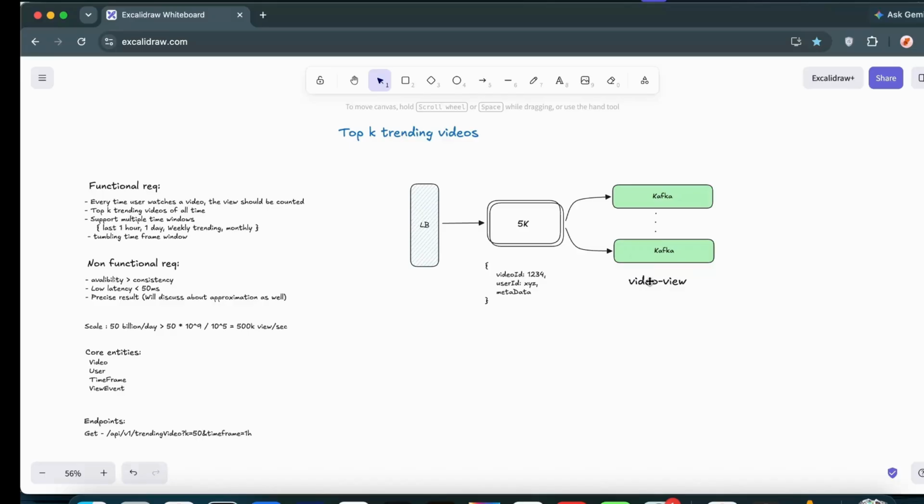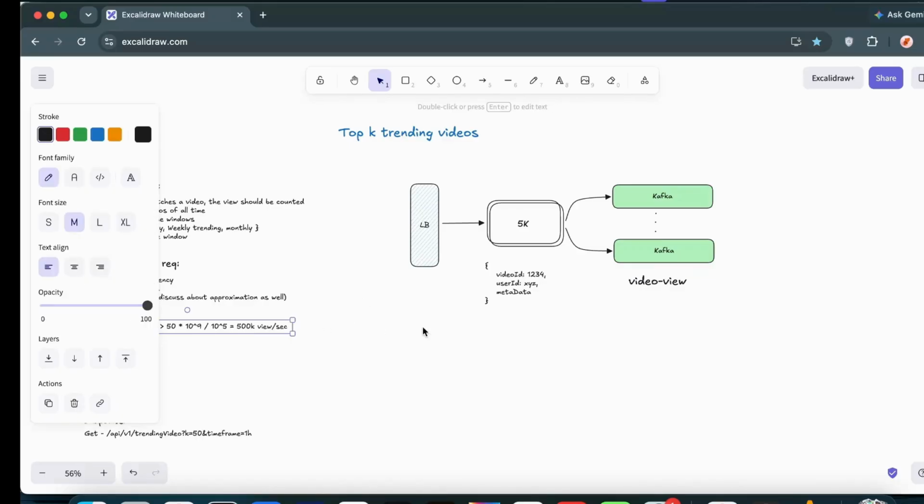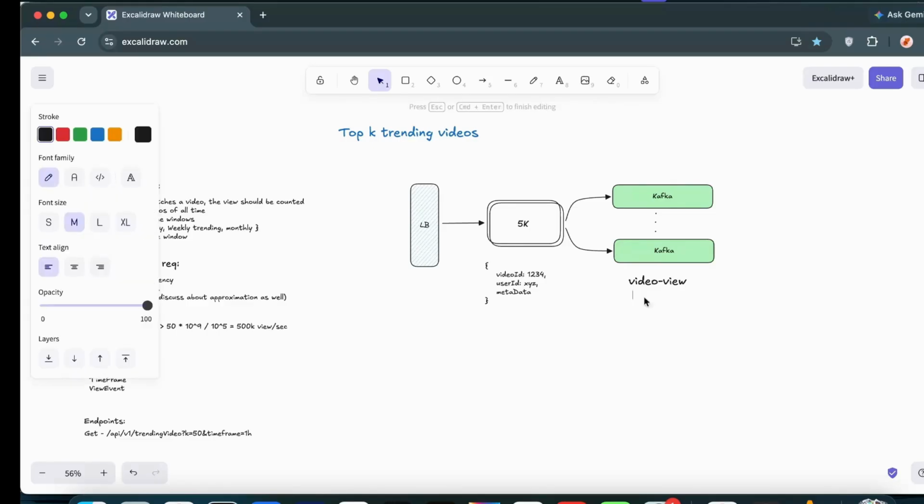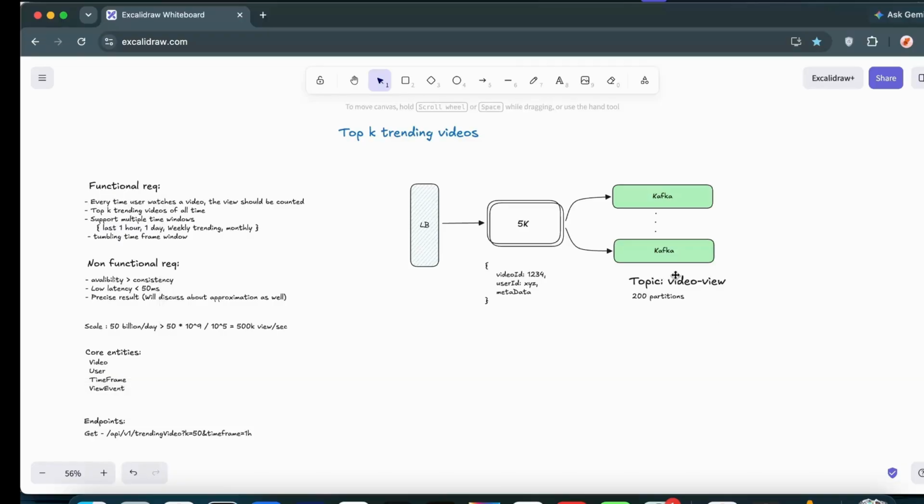Now, if we are receiving around 500k views per second, a single Kafka broker cannot handle this traffic. So we have to create multiple Kafka brokers and partition the topic across them. That's the goal. So this video view topic will get partitioned across these Kafka brokers. Let us suppose 10 Kafka brokers, and there will be 200 partitions, just assuming these numbers. We'll talk about them as well going ahead.